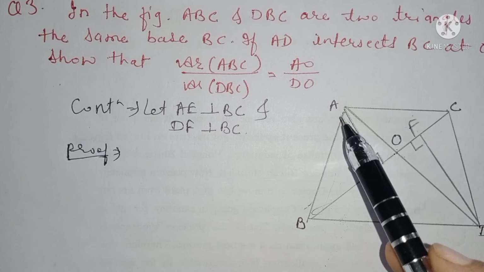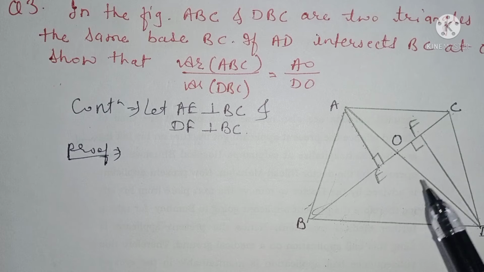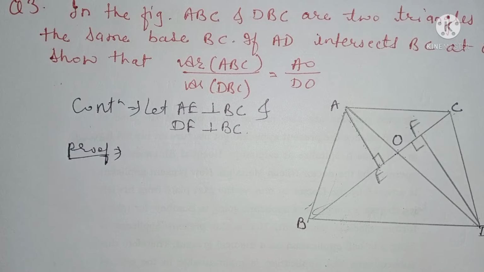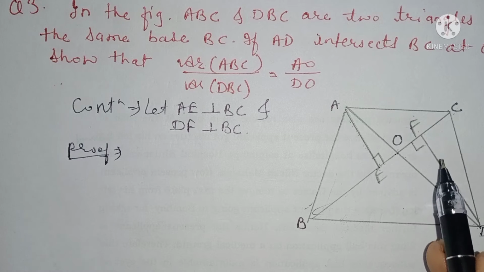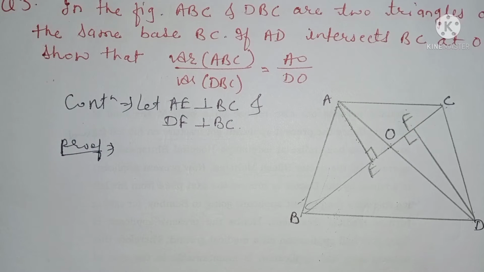Then I can find the area of triangle ABC also, half into base into height, and also I can find the area of triangle BCD, half into base BC and height FD, right. And I can find the ratio of triangles ABC and DBC, and then we will try to prove the given, right. So let's start.